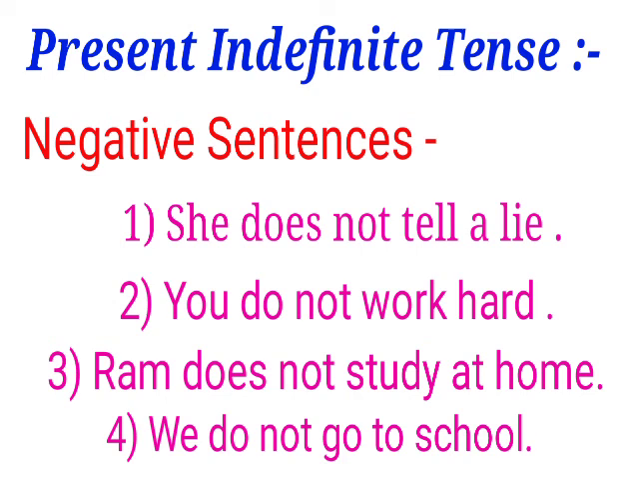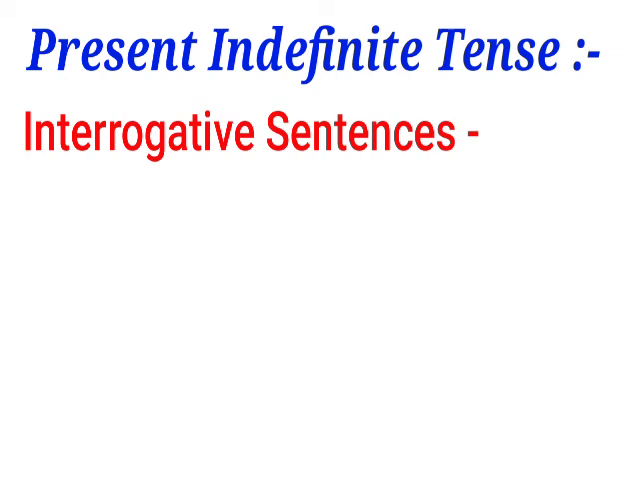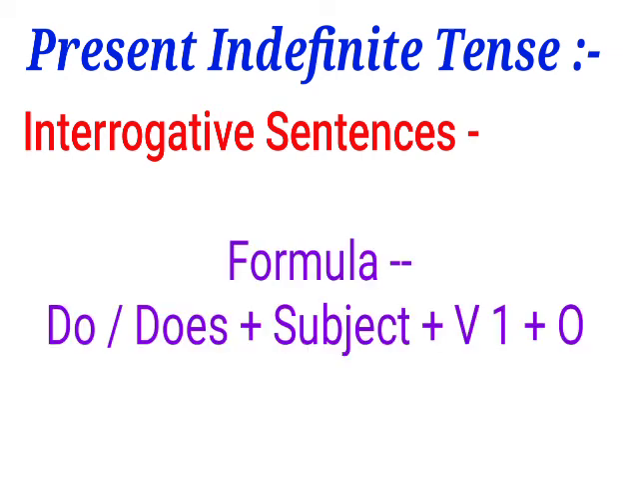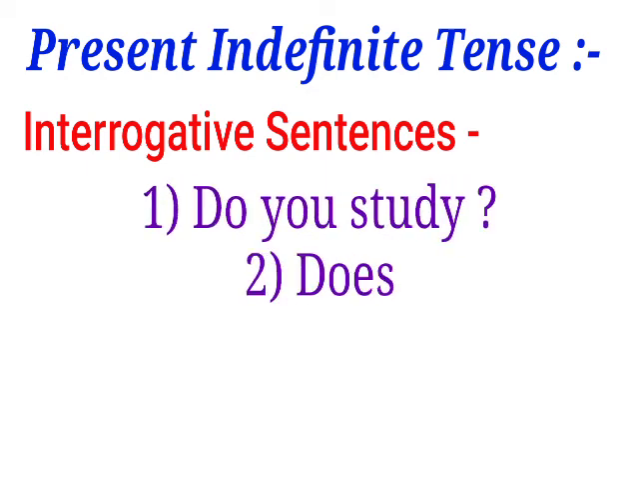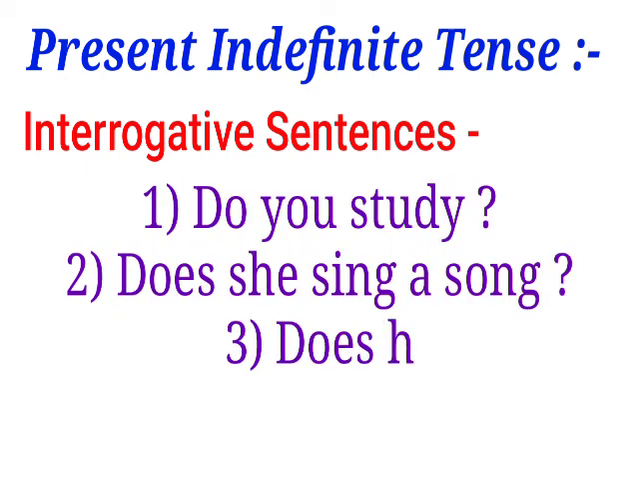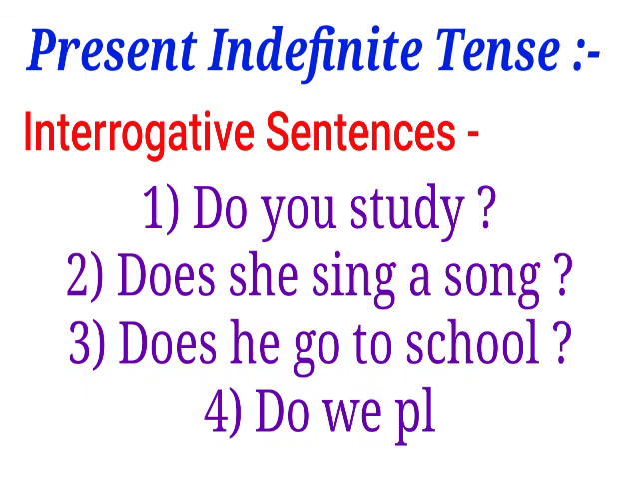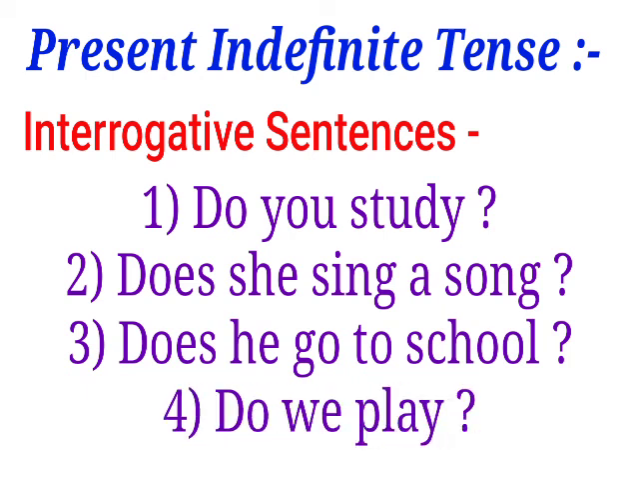Let's see how to make interrogative sentences in present indefinite tense. Apply do or does in the beginning, and the formula will be do or does plus subject plus the first form of the verb plus object. For example, do you study? Does she sing a song? Does he go to school? Do we play?